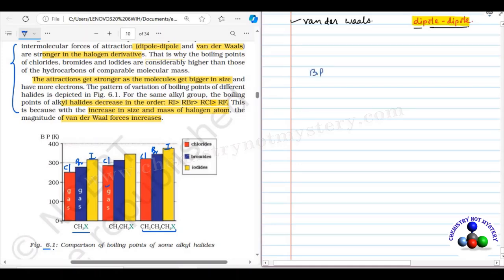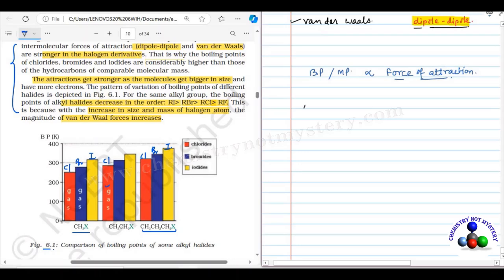Boiling point or melting point is directly proportional to the force of attraction between the molecules. If the molecule has a stronger force of attraction, it will obviously have a higher melting point or boiling point.